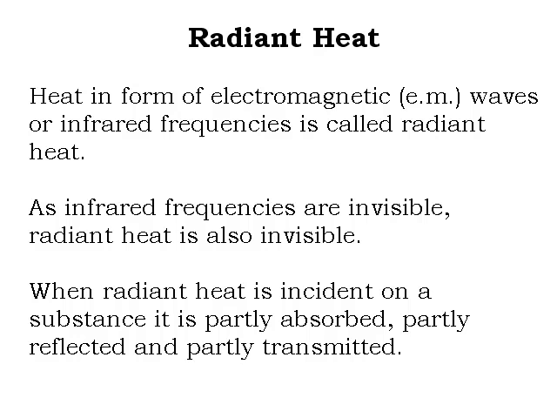When the radiant heat is incident on a substance, it is partly absorbed, partly reflected, and partly transmitted, meaning allowed to go through it. Accordingly, some heat is absorbed, some heat is reflected, and some heat is transmitted.